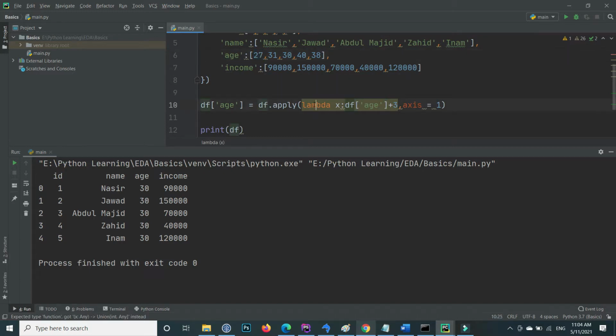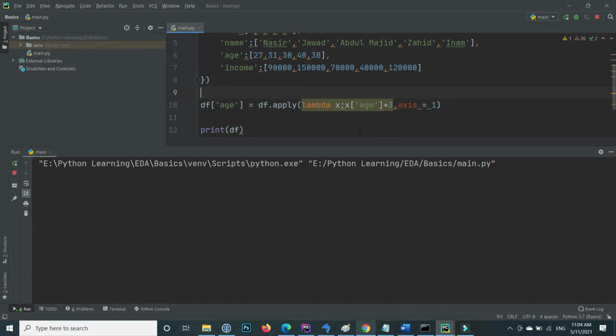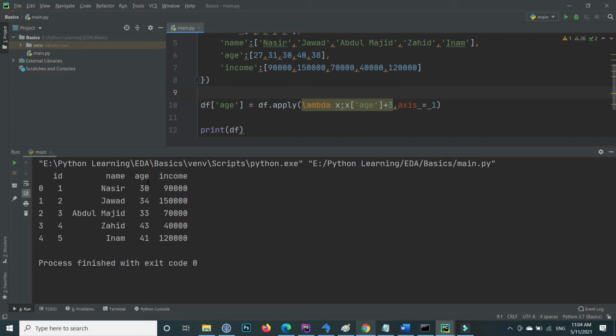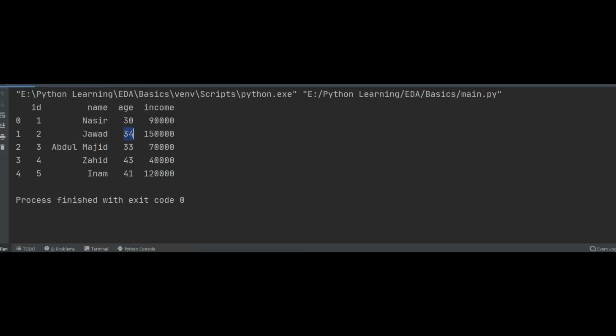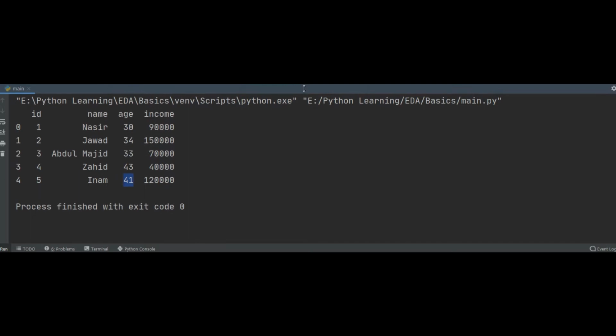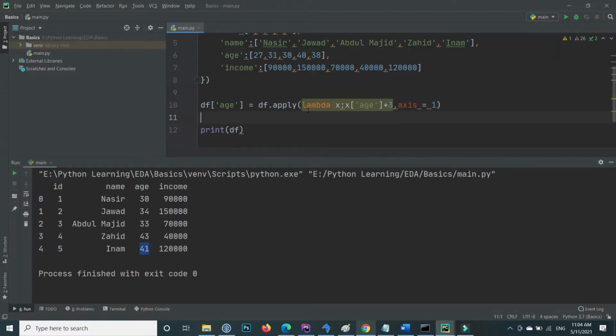Basically this is the variable, we will use the argument x, so therefore inside the body there will be x, for each individual one. Now if I execute again, you can find here 30, 34, 33, and this is 43 and 41. Perfect. So this is the beauty of lambda. We can apply the lambda to all the records, just like a loop, with fewer lines of code.